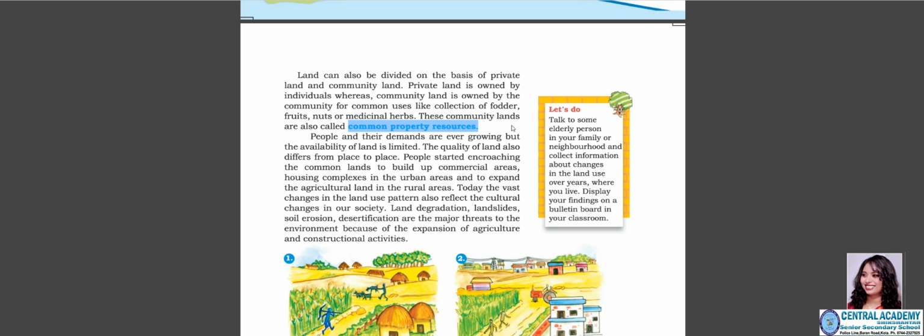Now, what are the basic threats and basic hazards that land faces? The first is deforestation, or we can say degradation of land. If you have a forest area or an agricultural area and there is rapid deforestation, it would definitely affect the quality of the soil or the quality of the land, because when it rains in the next season, the rich soil would wash away.